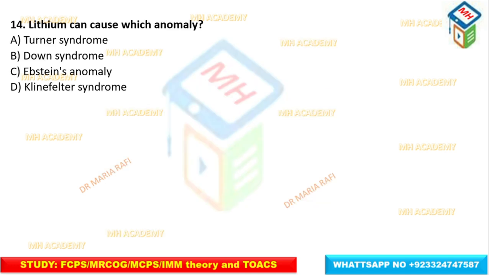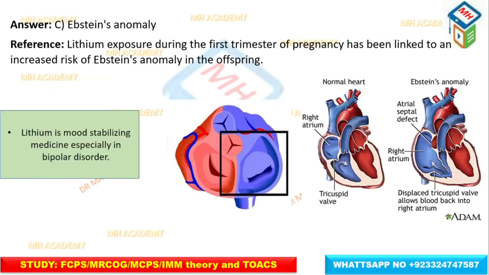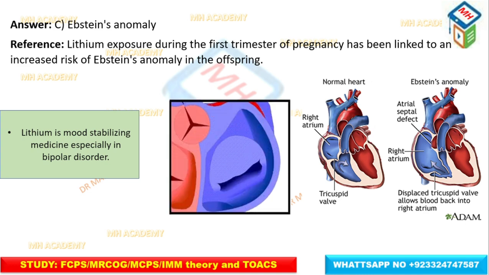The next MCQ is, lithium can cause which anomaly? Turner syndrome, Down syndrome, Ebstein anomaly, Klinefelter syndrome. The correct answer is Ebstein anomaly. Lithium exposure during the first trimester of pregnancy has been linked to Ebstein anomaly.